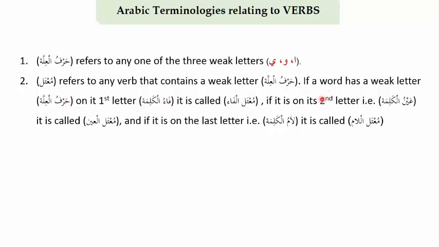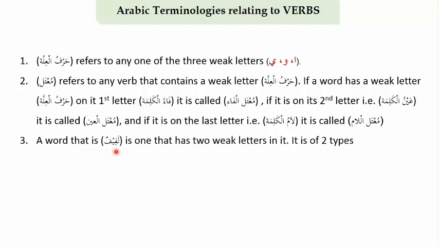If a word has a weak letter, a Harful Illah, on its first letter, that is Fa'ul Kalima, it is called Mu'talul Fa. If it is on its second letter, that is Ainul Kalima, it is called Mu'talul Ain. And if it is on the last letter, that is the Lamul Kalima, it is called Mu'talul Lam. Okay? So, the verb that is Mu'tal, it means it has at least one weak letter.